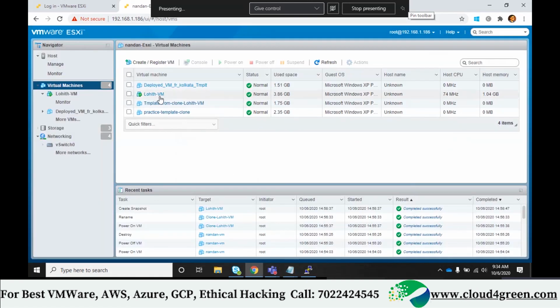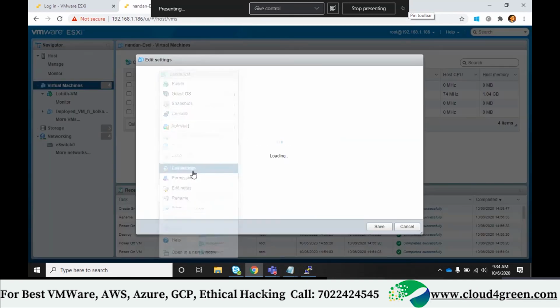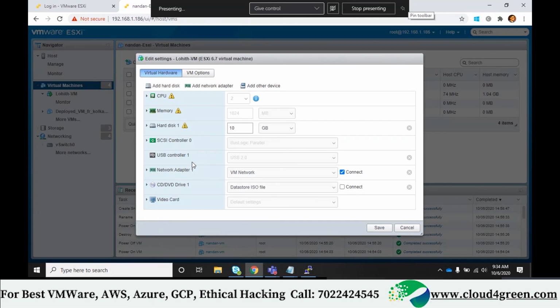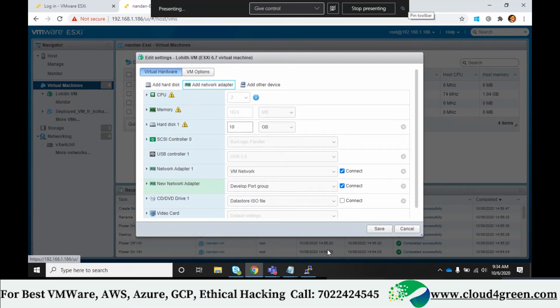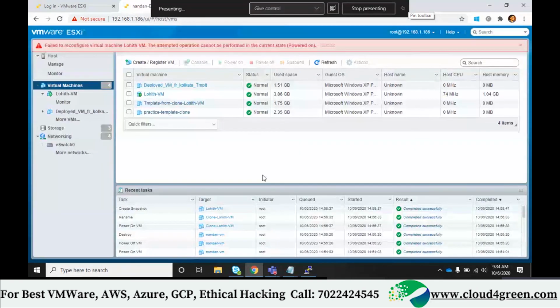Now see, as per this snapshot, what I should do, I should add one NIC card. Do you agree with me? Yeah. So I'll add a NIC card and let me keep it in production port group. Okay, understood? And I'll save. Now